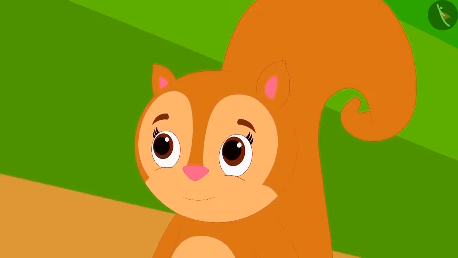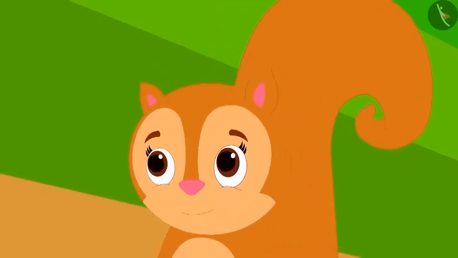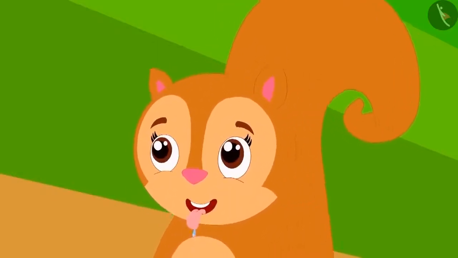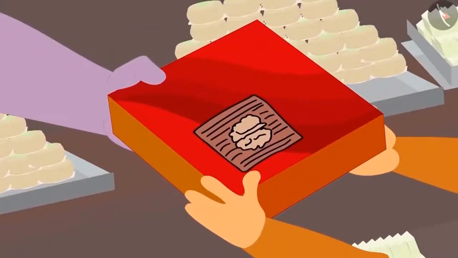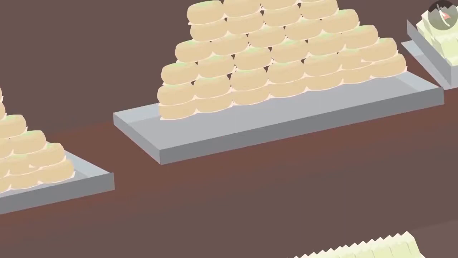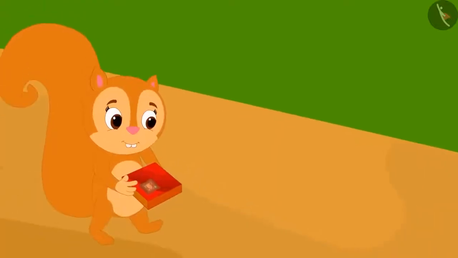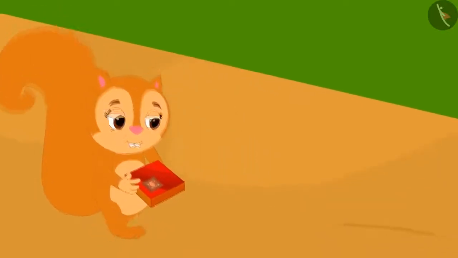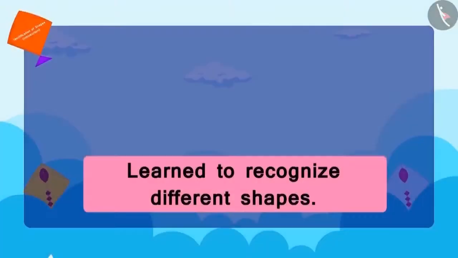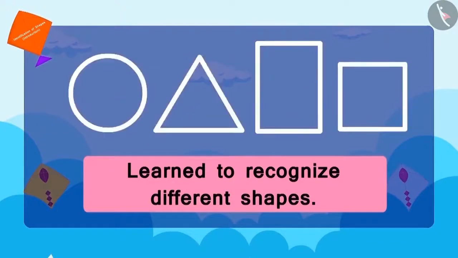As soon as Chanda saw Appu's walnut chicky, her eyes started to shine. Finally, Chanda decided which sweet she wanted to buy. Chanda bought the walnut chicky from Appu and went home happily, humming Appu's poem on shapes. Children, in this lesson, we learned to recognize different shapes.